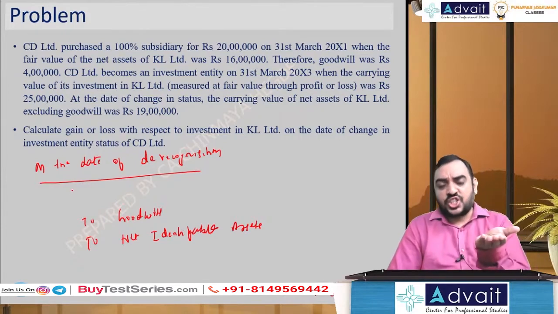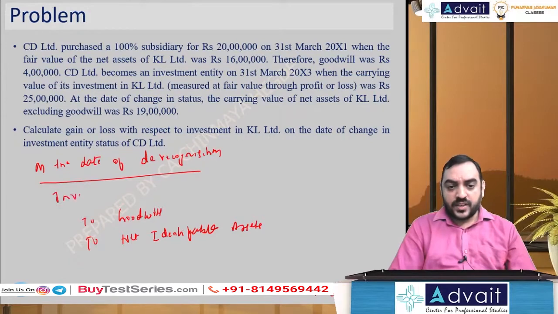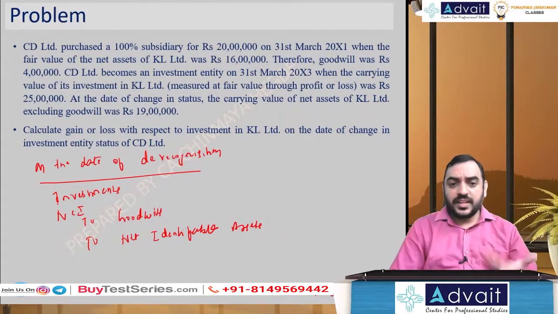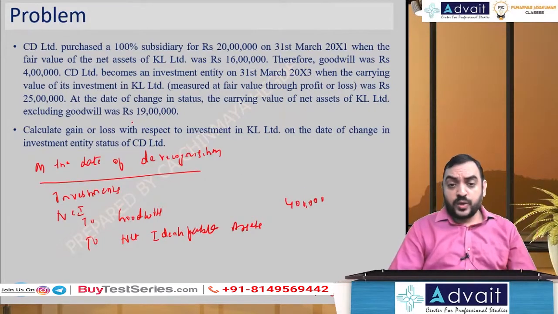We used to write cash. If you're selling for cash, we used to debit cash, but instead of cash, I will debit investments. And if you have any NCI, I used to do NCI. But in this case, 0% NCI, so nothing to worry about. Goodwill, they have given 4 lakh. Net identifiable asset on the date of sale, excluding goodwill, was 19 lakh. But the fair value of investment is 25 lakh.